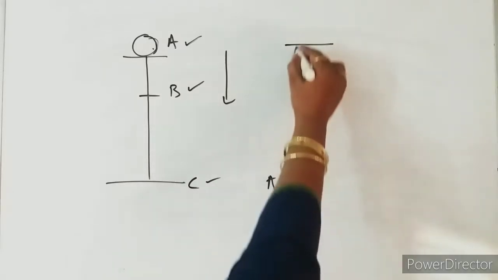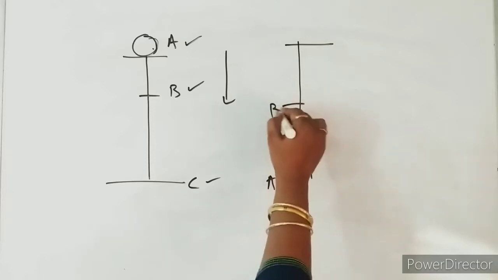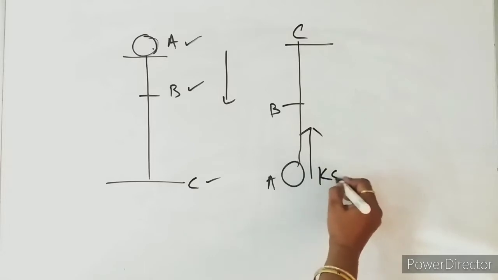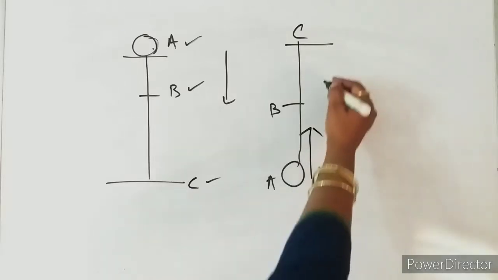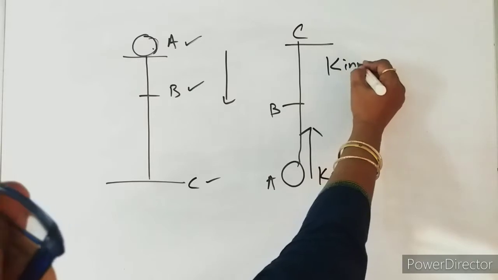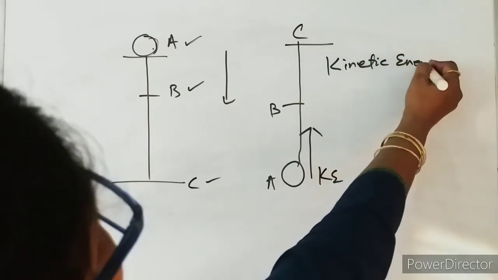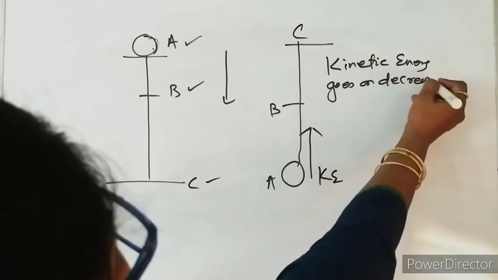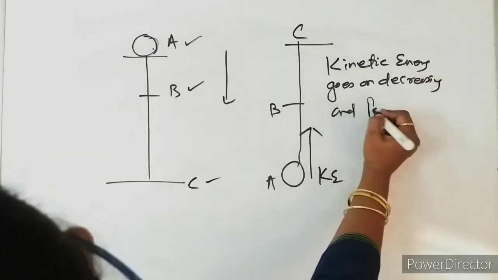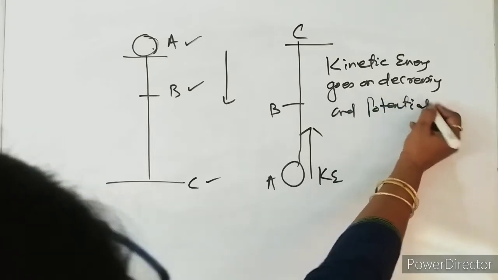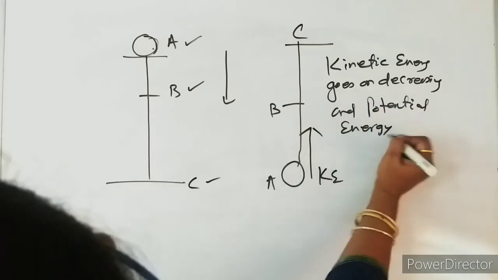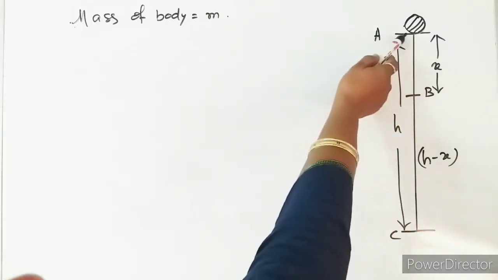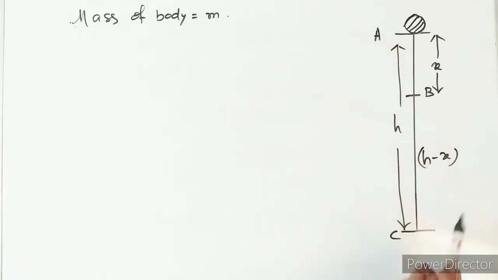Let it be point A, somewhere point B, and this is point C. As we are throwing upwards, it has kinetic energy, and this kinetic energy goes on decreasing and potential energy increases.